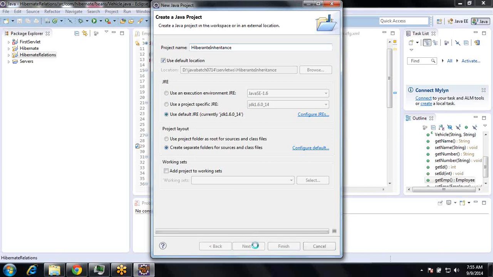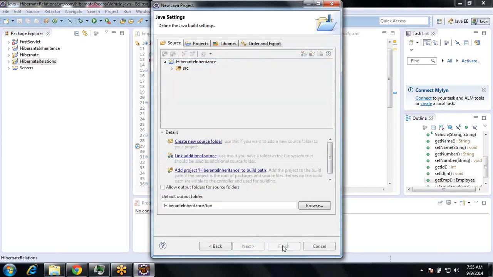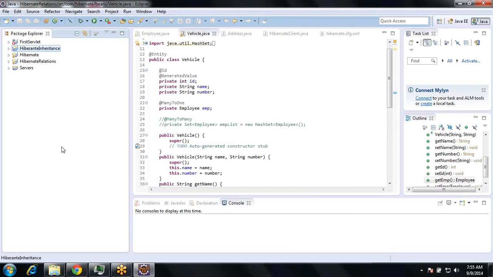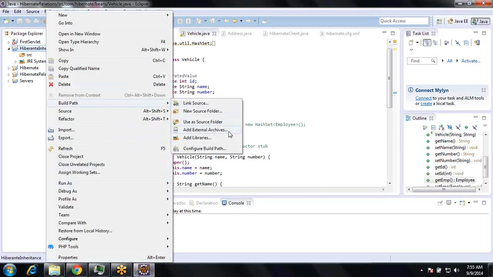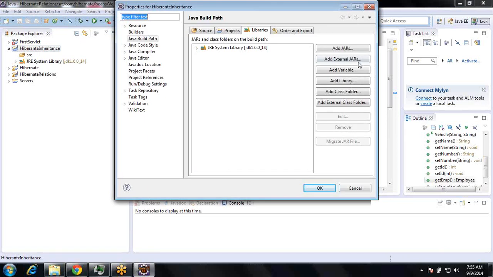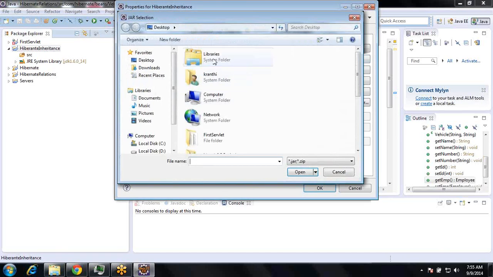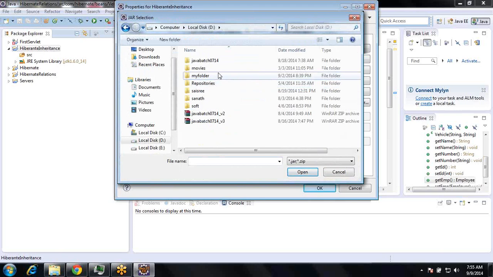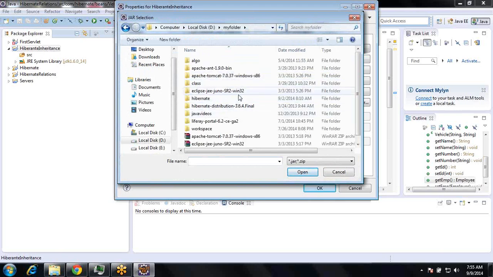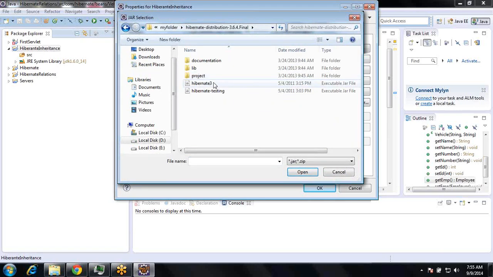Okay, so next, finish. So you know, right, how to create a Hibernate project? What do I need to do? I need to go to build path, configure build path, add external jars. You can get it from my folder, version 6.4.